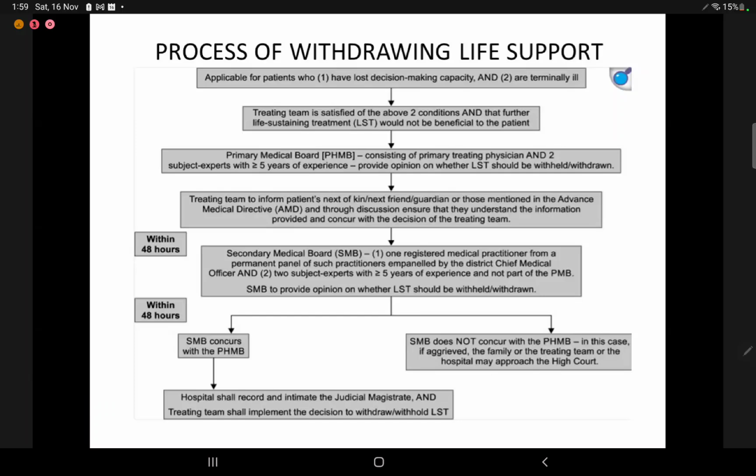In case the primary and the secondary board are not in concurrence, the aggrieved family or the treating team can approach the High Court. And if both the primary and secondary teams have concurred, the hospital shall record and intimate the judicial magistrate, and the treating team shall implement the decision to withdraw or withhold life support treatment.